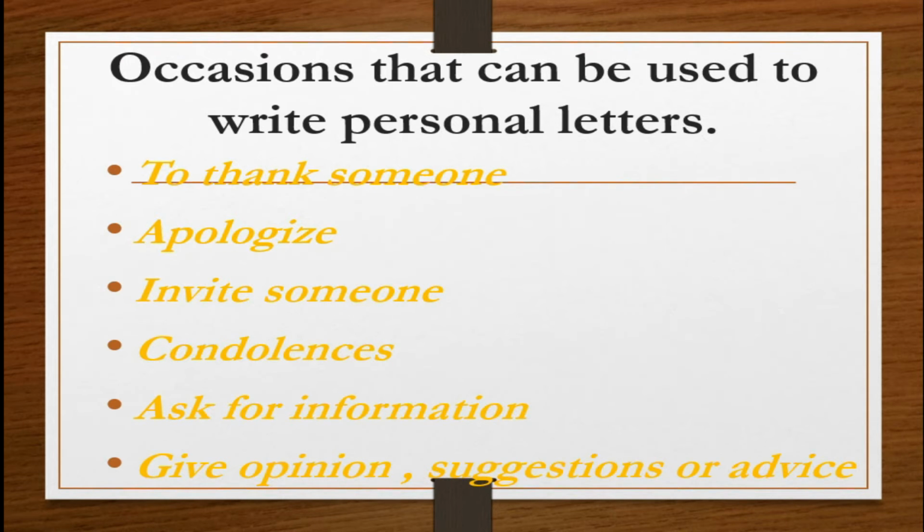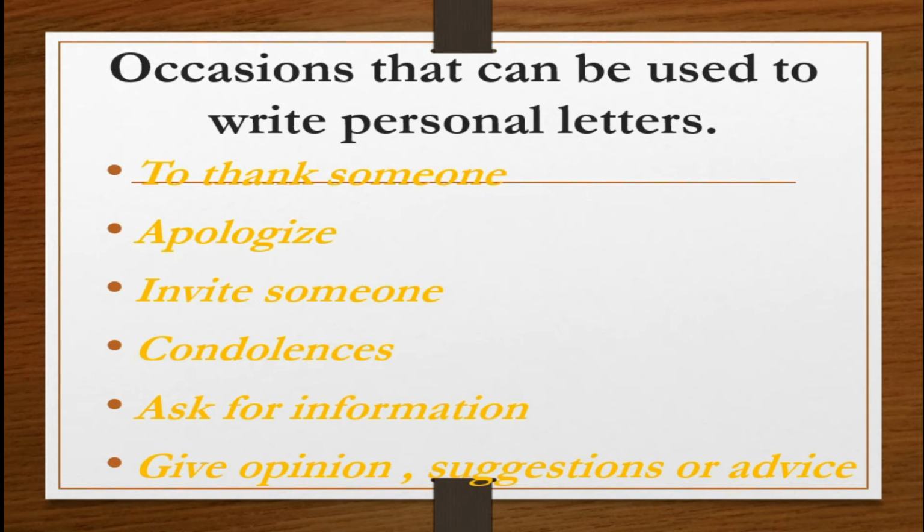In personal letters, we broadly use to ask and give information. Right? We can ask for information from your friend, from your relative, or you can give some information to your friend or your relative. At last, you can give opinions or suggestions, sometimes advice.